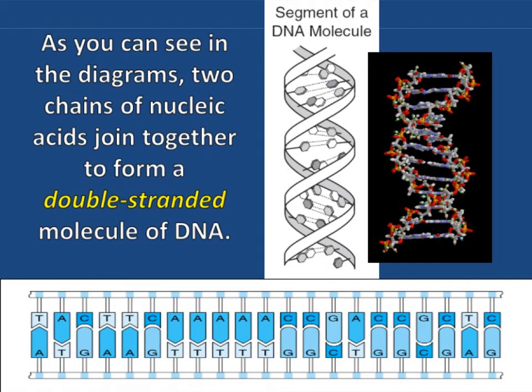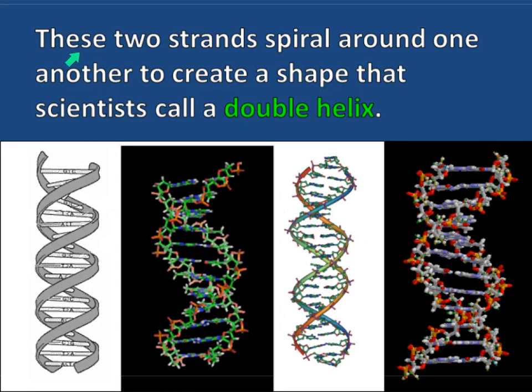So on number 8, what do we call the combination of 2 strands of DNA together? It is called double-stranded. So on number 8, double-stranded. I mean, it makes sense. Double means 2 because there are 2 strands put together. So these 2 strands spiral around one another to create a shape that scientists call a double helix.